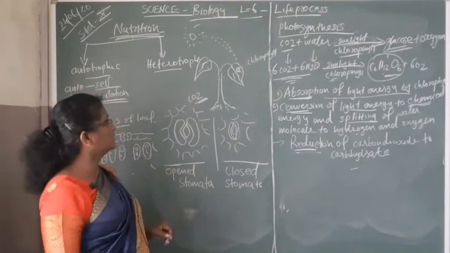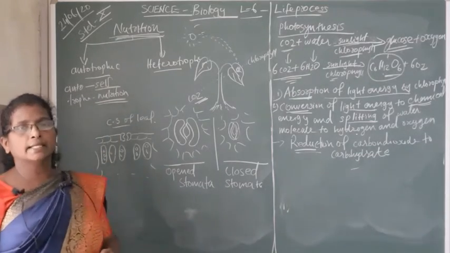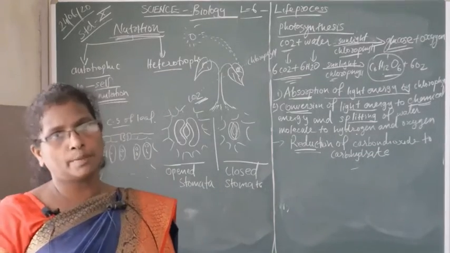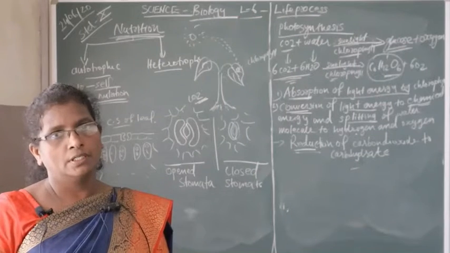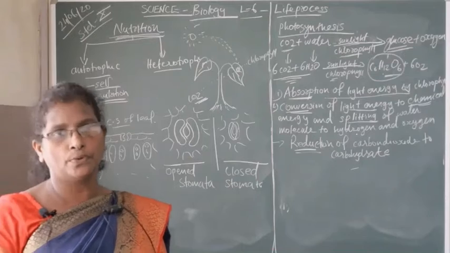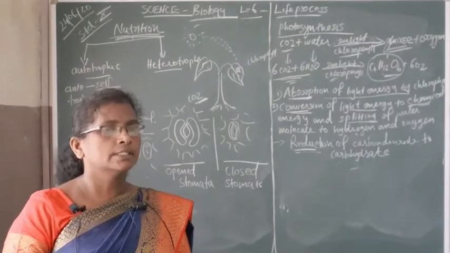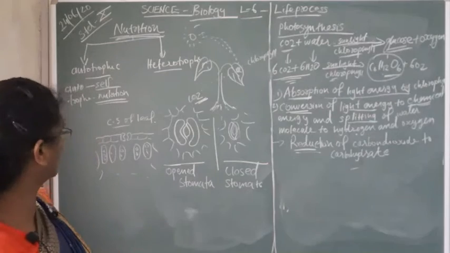How do they take this carbon dioxide? Let us see that. In 9th standard, we talked about stomata. The definition of stomata: the small pore or small opening present in the leaves. That small opening is called a stomata.